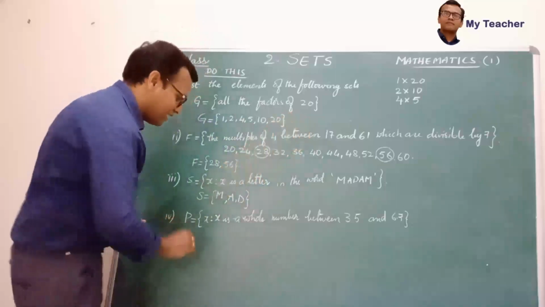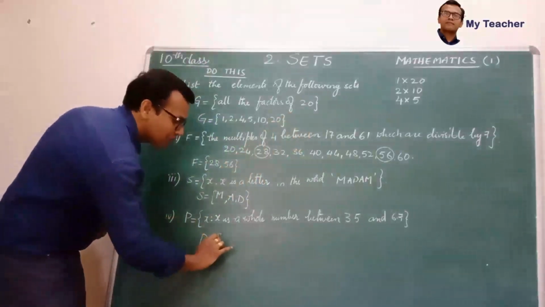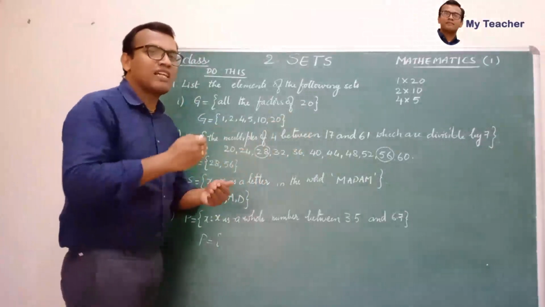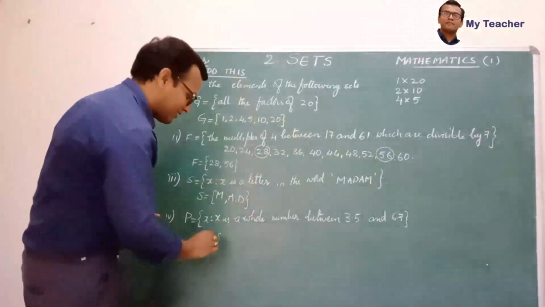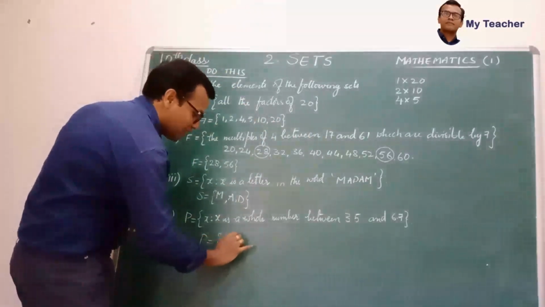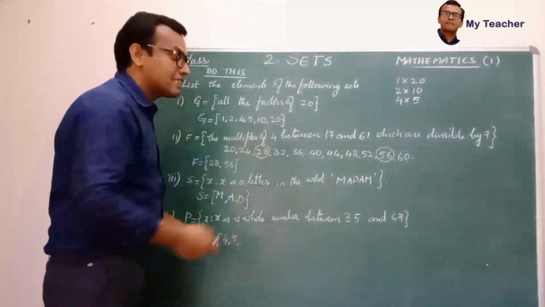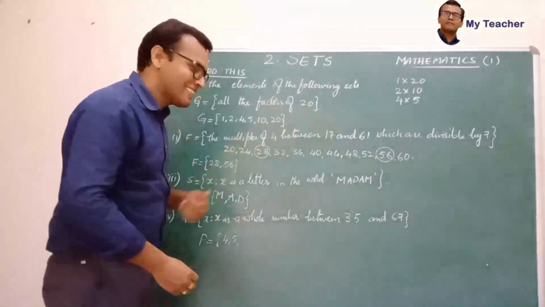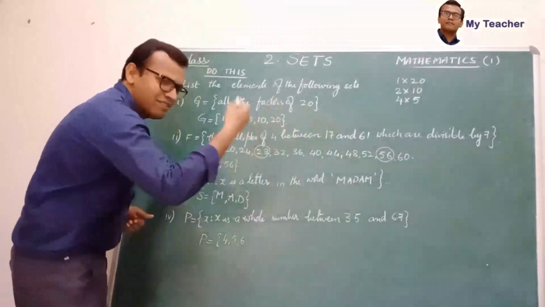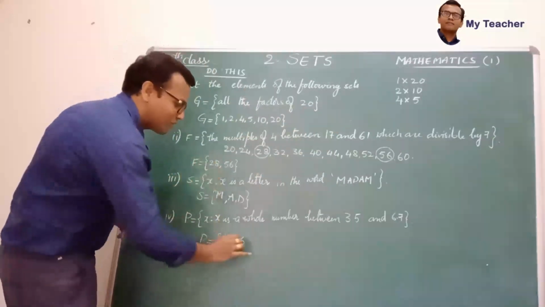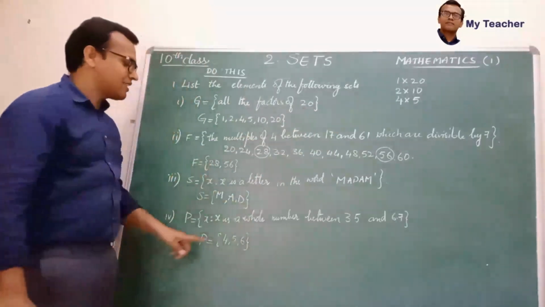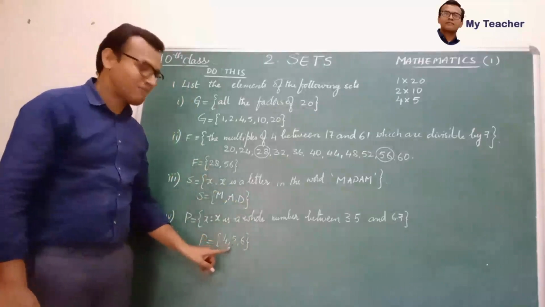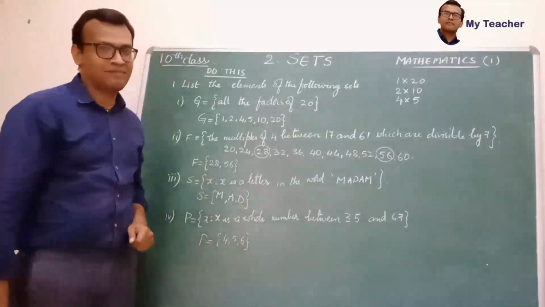Let us write here. So P is equal to set of, after 3.5 the whole number is 4. Yes. Next 5. Next 6. Before 6.7, 6 will be there. And 7 is beyond 6.7, so we are not going to write that one. So answer is set of 4, 5 and 6.